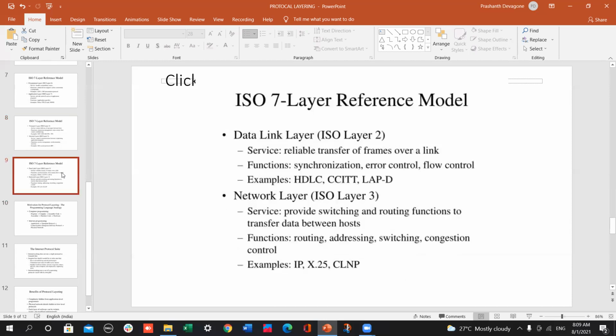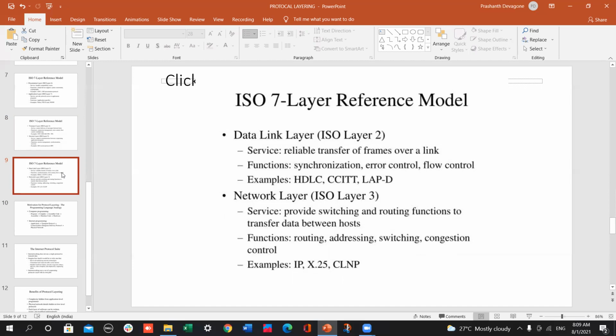The next layer is the data link layer. It is the second layer in the ISO 7 layer reference model. Its services are reliable transfer of frames over a link, and functions are synchronization, error control, and flow control. Examples are HDLC, CCITT, and LAPD.